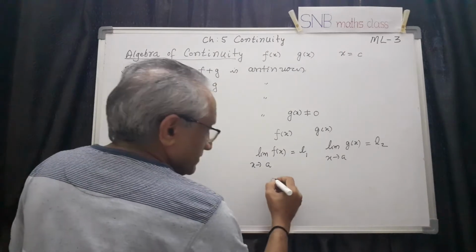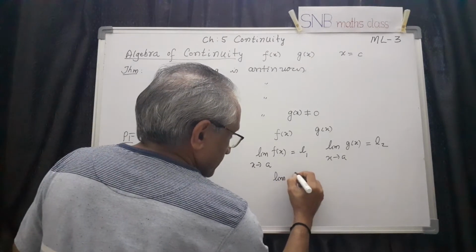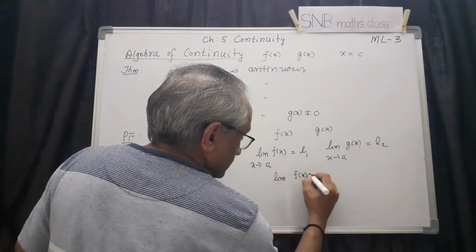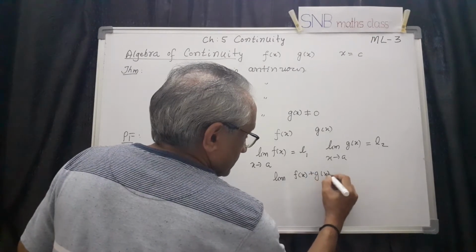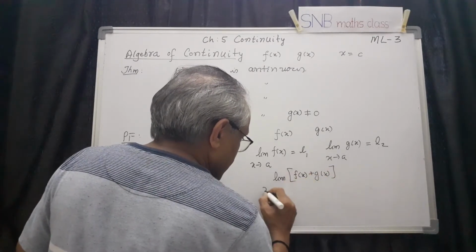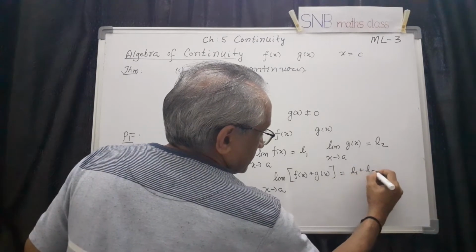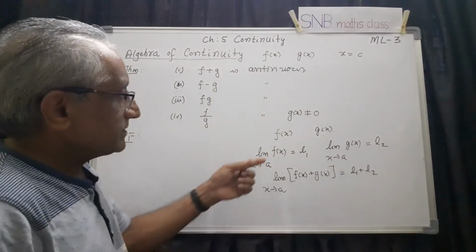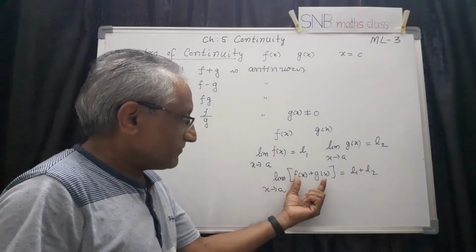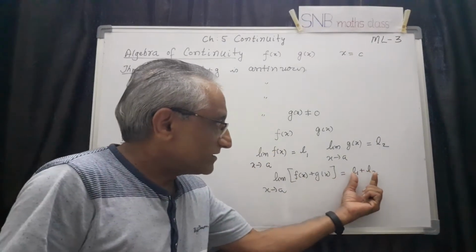Then the theorem says the limit of f of x plus g of x together as x tends to a will be equal to L1 plus L2. That is, the limit of the sum of functions is the same as the sum of the limits.